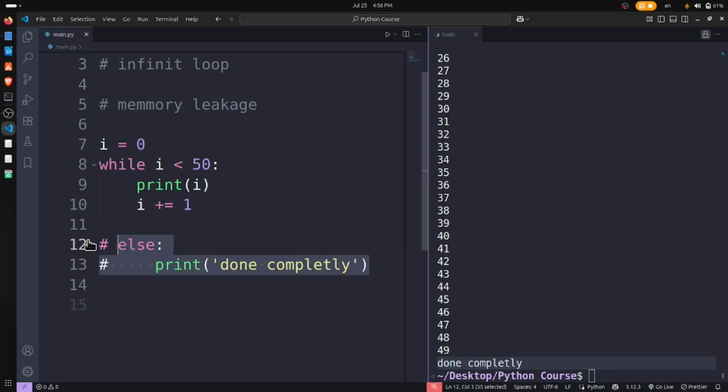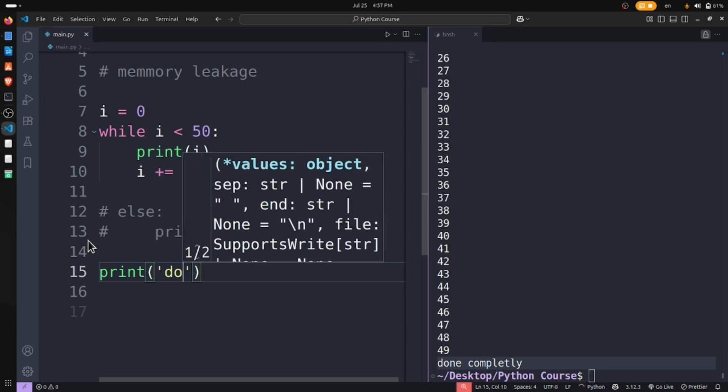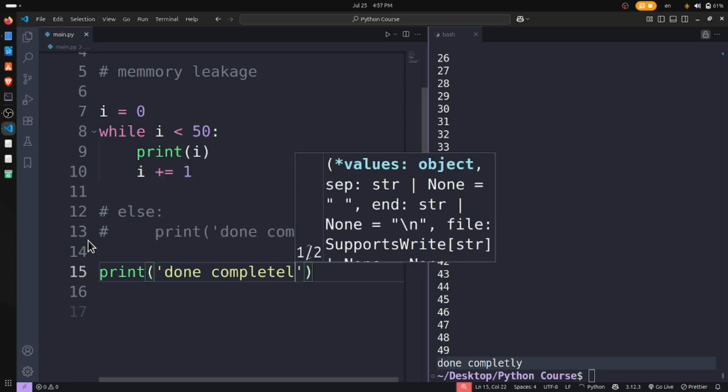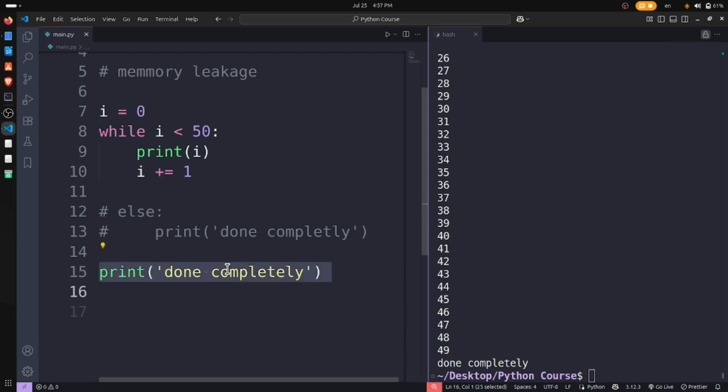If I add it like this, outside of the loop, done completely, and I run this once again, is there any difference between else and simply print? Well, you may think there is no difference, but why do we use this else and why is this else important?